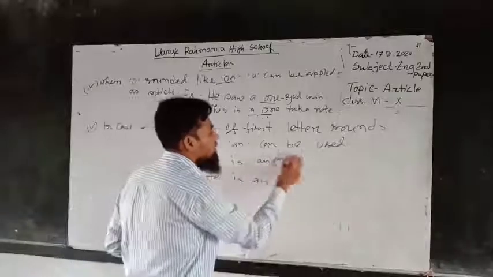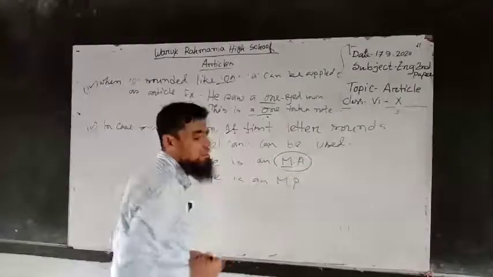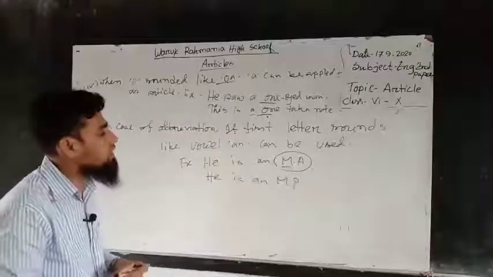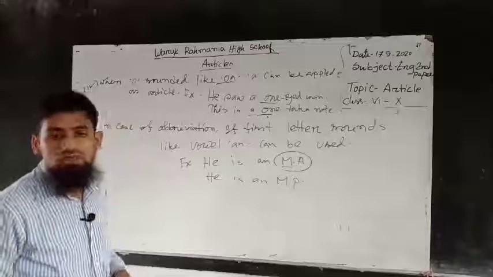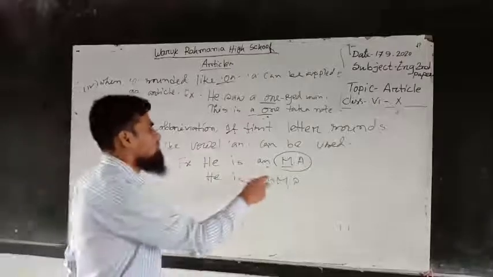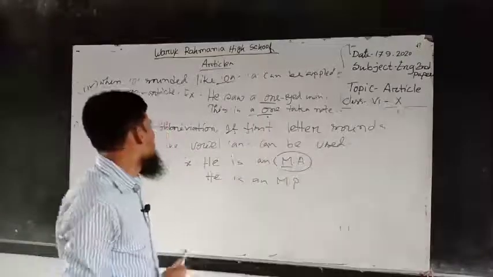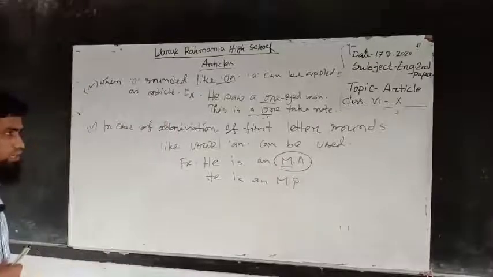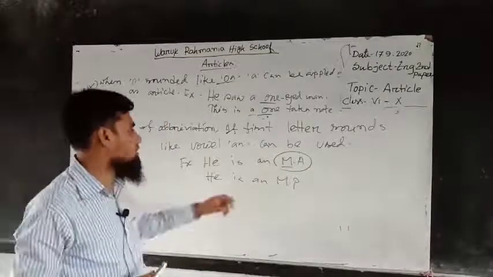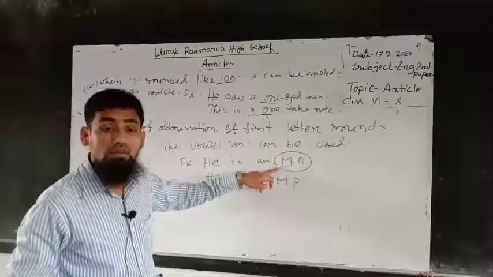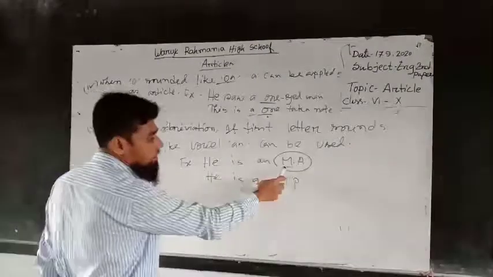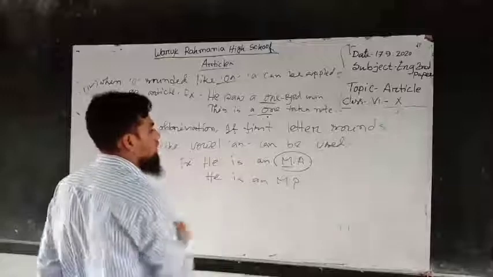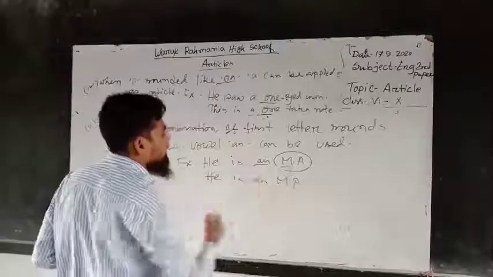Here the first letter M is a consonant, but it is pronounced or sounded like a vowel, em, so we have to use an.